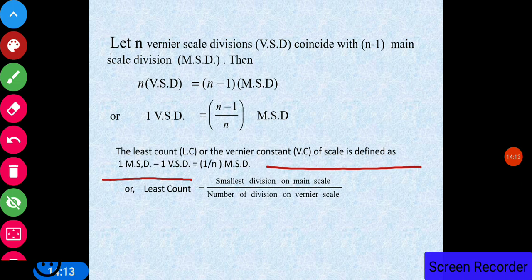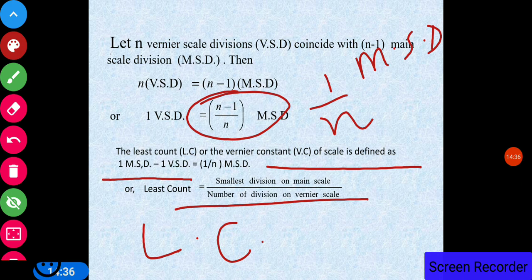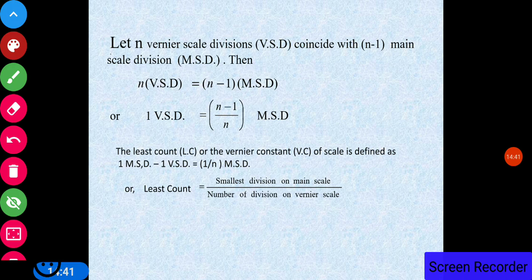So from here, if we subtract 1 VSD from 1 MSD, we get the result 1 upon n MSD, meaning the smallest division on the main scale upon the total number of divisions on the vernier scale. So by using this formula, we can find the least count. Either we say the least count or we say the vernier count. So to find the least count or vernier count of the vernier scale, we take the smallest division on the main scale upon the number of divisions on the vernier scale.